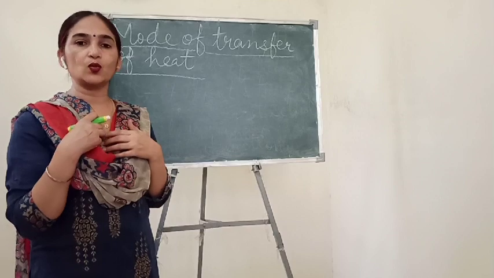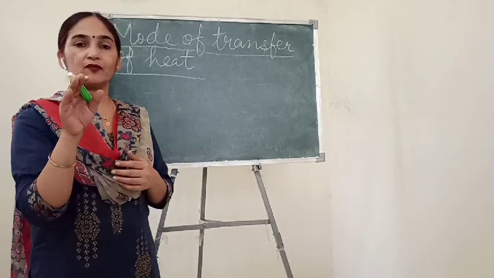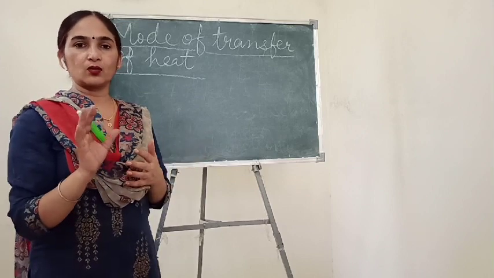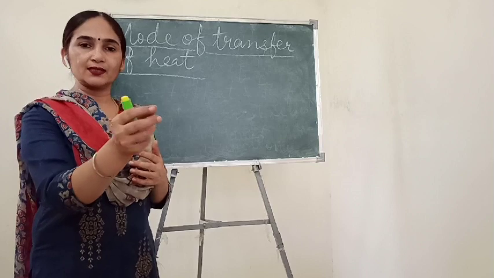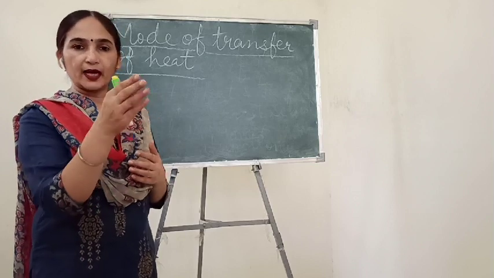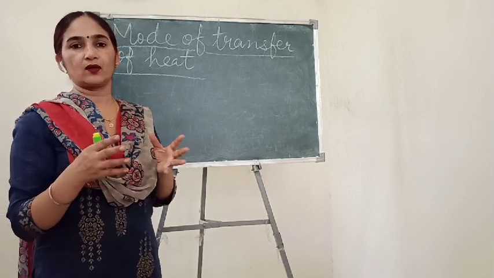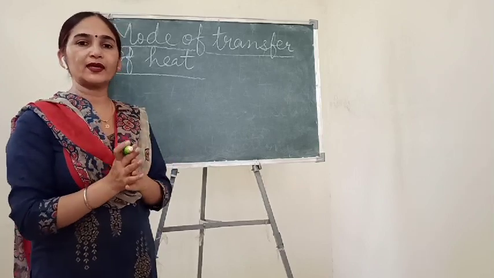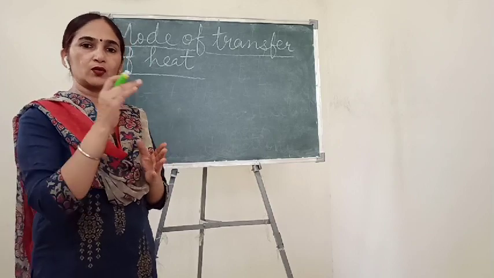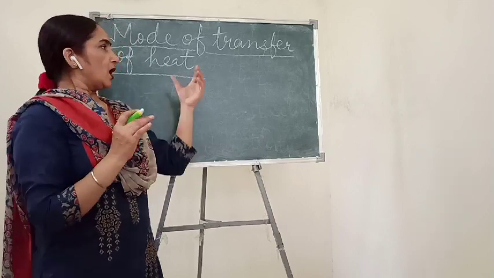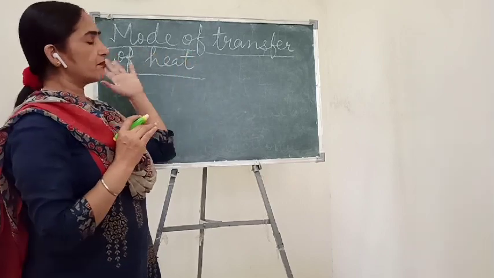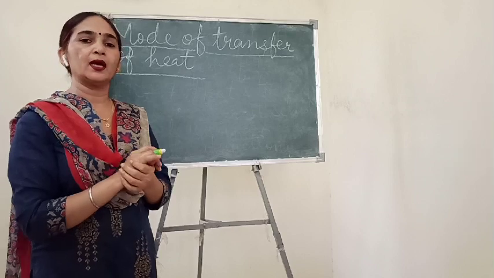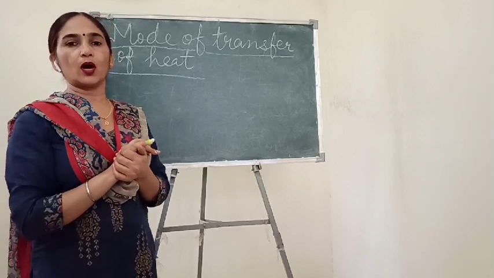Because our body is cool as compared to that hot object, when we touch it suddenly without knowing whether it is hot or cool, the heat easily and quickly transfers from that hot object to our hand or our body. In this way you can understand that heat always moves from a hot body to a cool body. Before the modes, or methods, of transfer of heat,